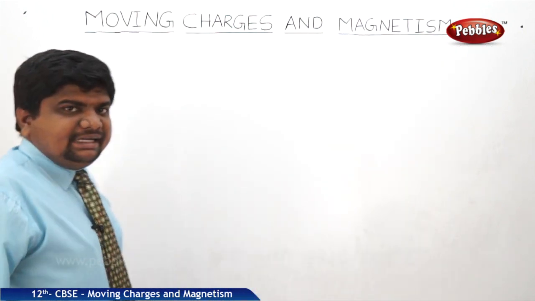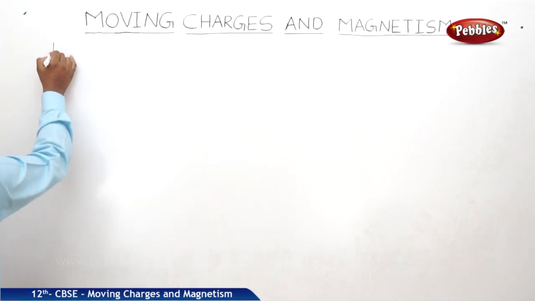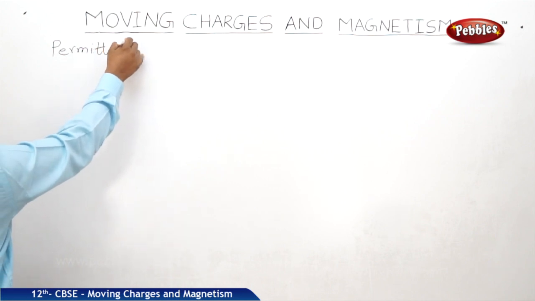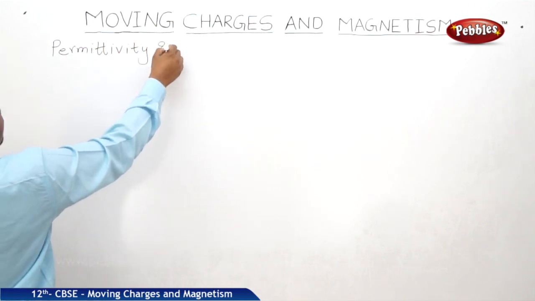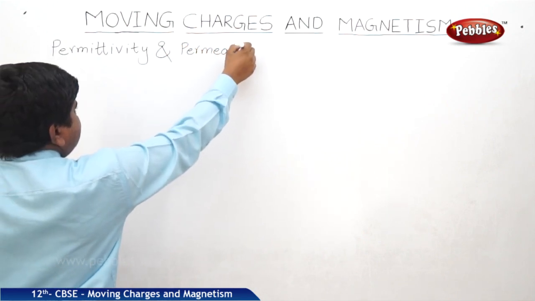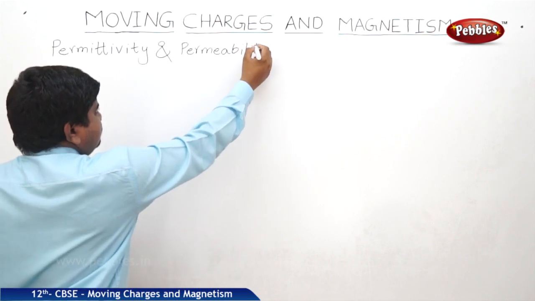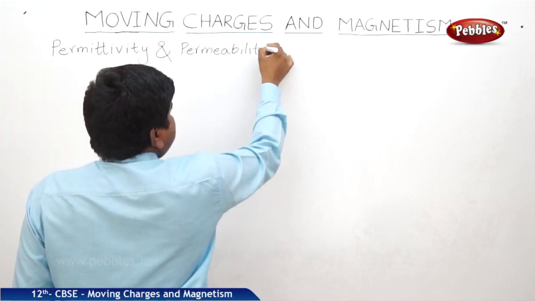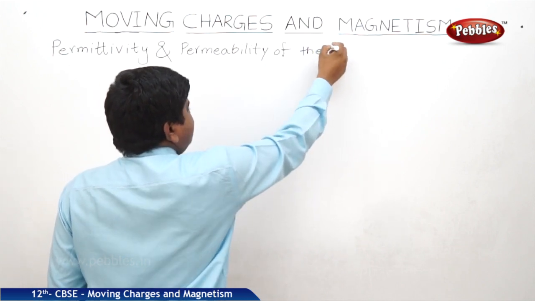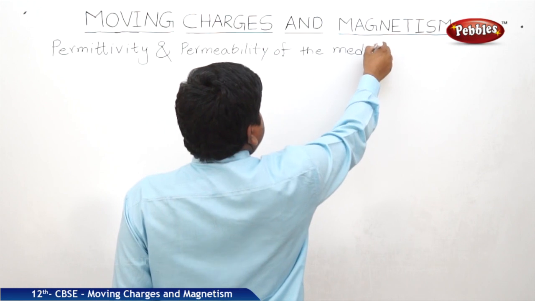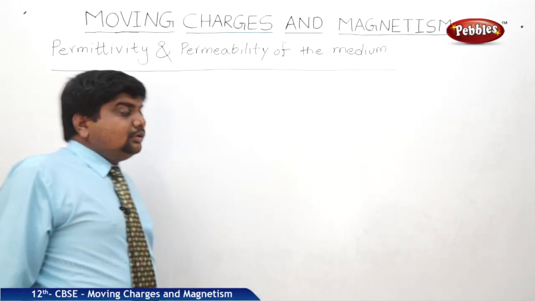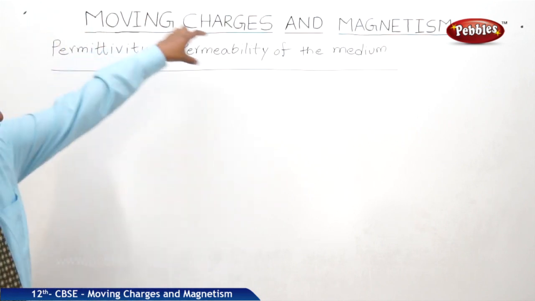Now we see the permittivity and permeability of medium. So what is permittivity and what is permeability?